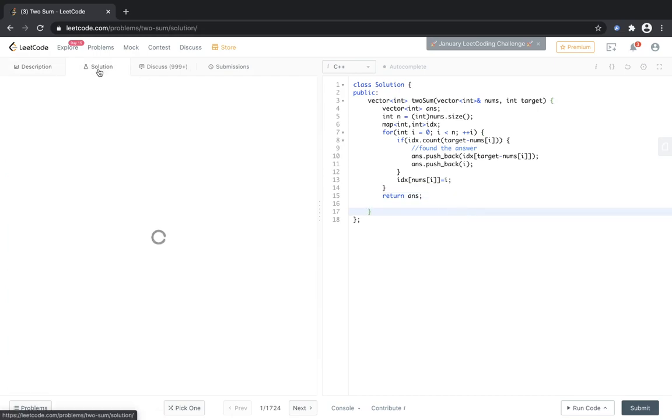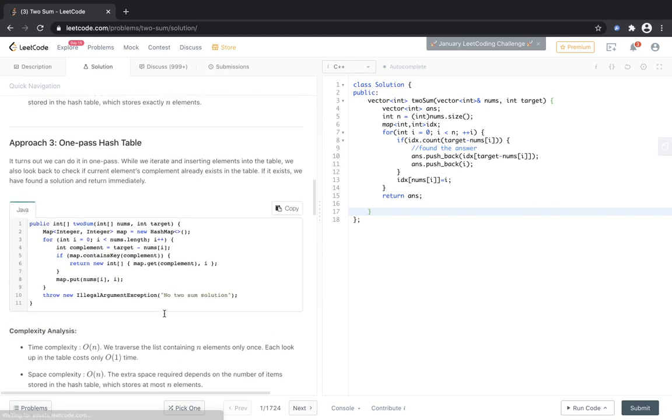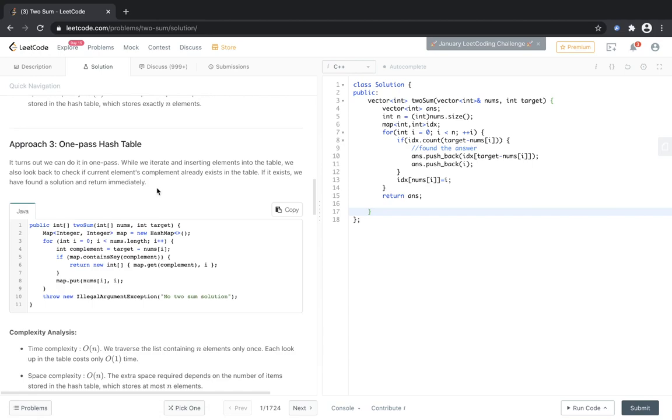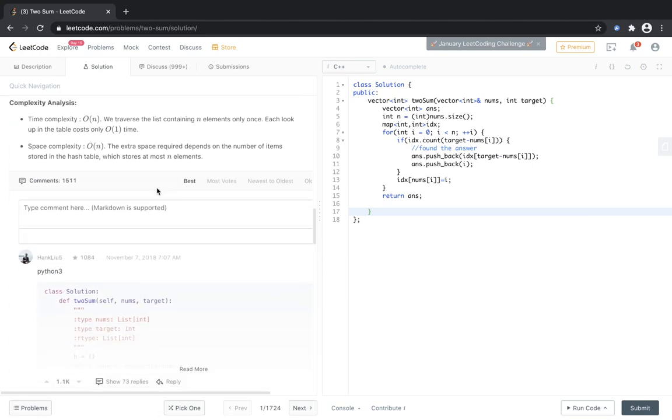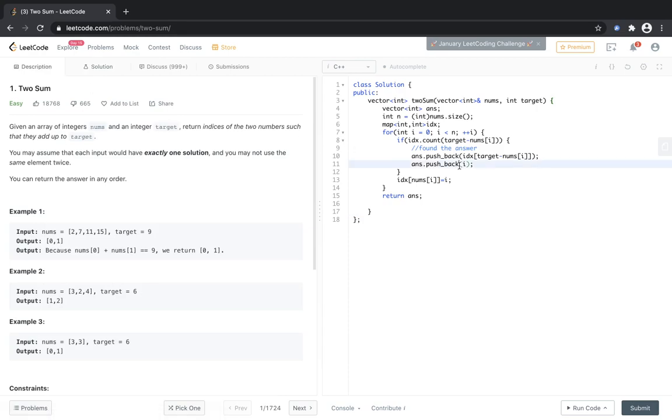You can always look up the solution here, what is the brute force and what is the two pass hash table, and they have a one pass hash table solution also. So these are the different approaches, and you can do that.